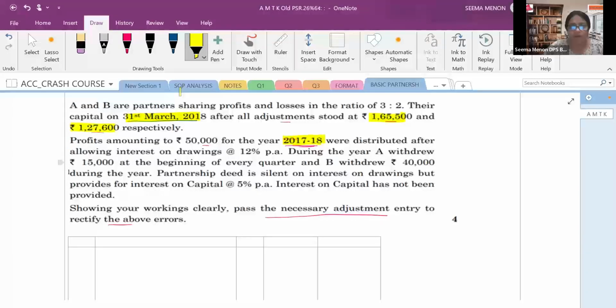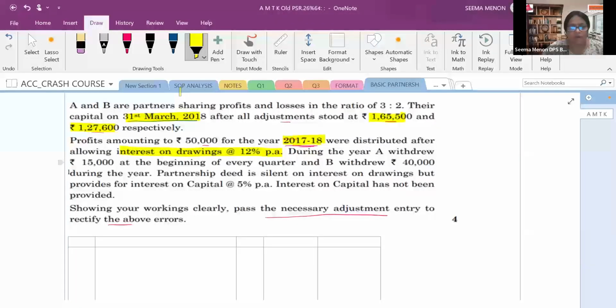Okay. Now coming to the continuation. The profit amounting to 50,000 in 2017-18 was distributed after allowing interest on drawings at 12% per annum. During the year, A withdrew rupees 15,000 at the beginning of every quarter. B withdrew rupees 40,000 during the year.